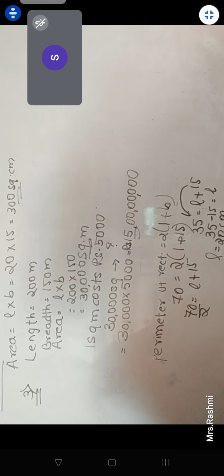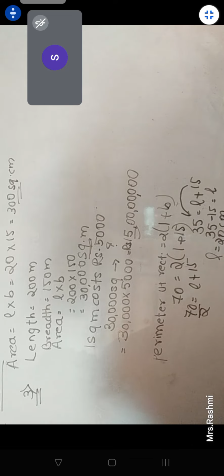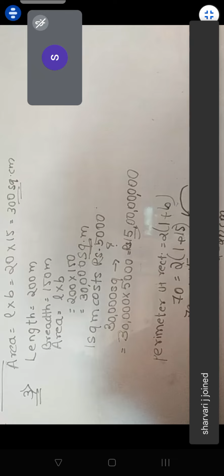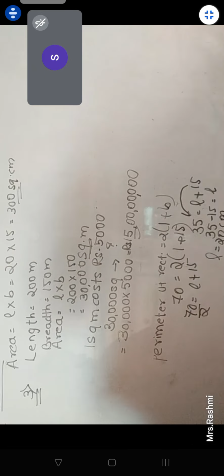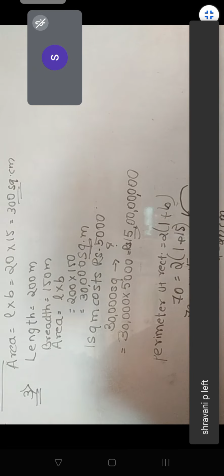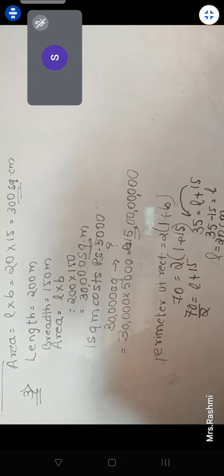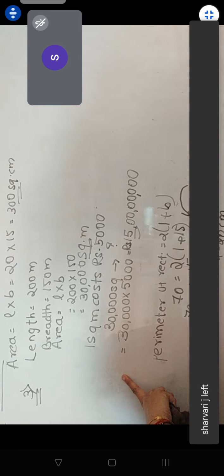We understand the sum. Area of a square is the same as that of a rectangle. So area of a square and area of a rectangle is same. Clear? So now what is the area of a square? We have the area of a square which we can find easily because side is given to us. We cannot find the area of the rectangle because only length is given to us. So now what are we going to do? We will first find area of a square. And for that you need to remind me what is the formula. Can I rub this sum? Everything is completed by everybody?